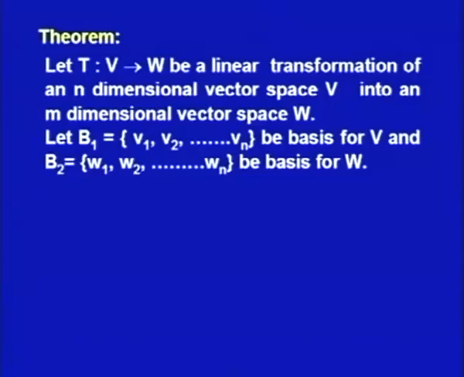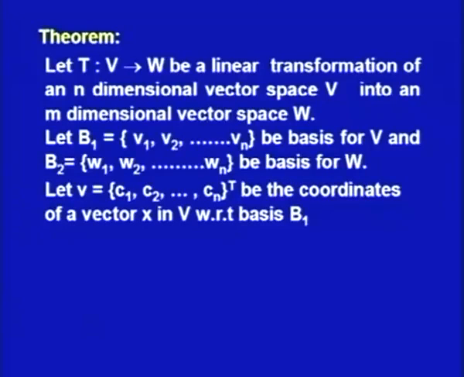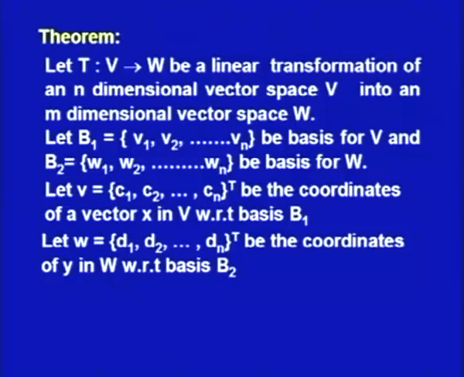Now we have a theorem. If we have a linear transformation T from an n-dimensional vector space V into an m-dimensional vector space W, and B1 is a basis for V and B2 is a basis for W, and v equal to c1 c2 cn transpose is the column vector of coordinates of x in V with respect to basis B1, and w equal to d1 d2 dm transpose is the coordinates of y in W with respect to basis B2, then T of x equal to y means Av equal to w.